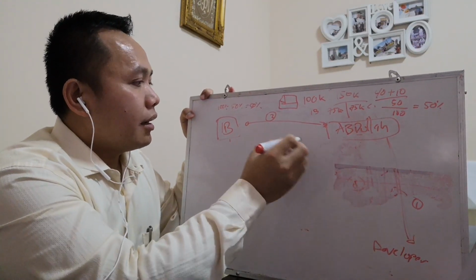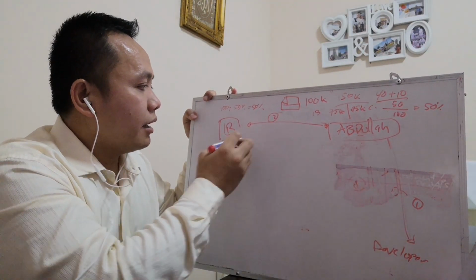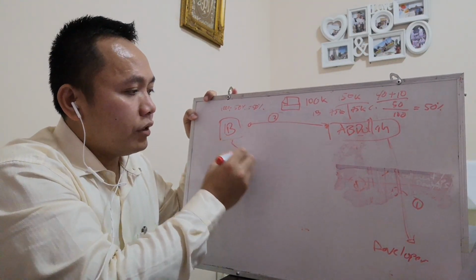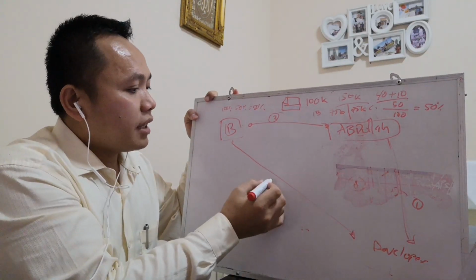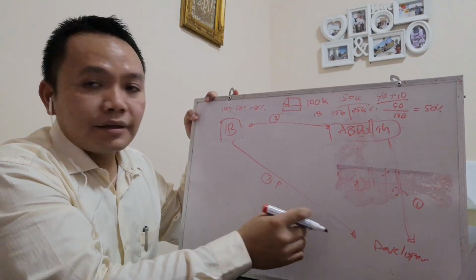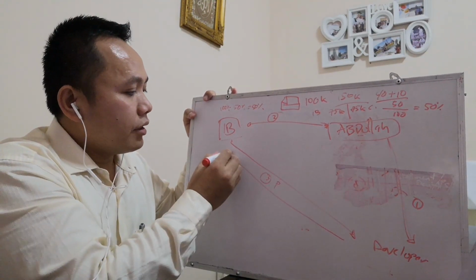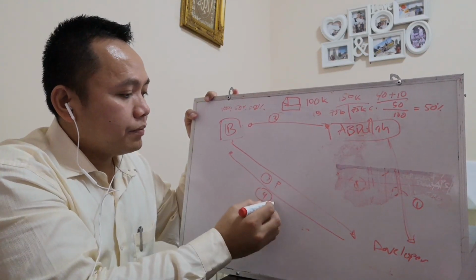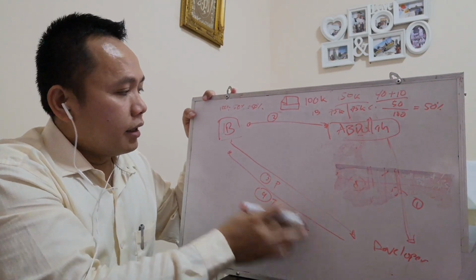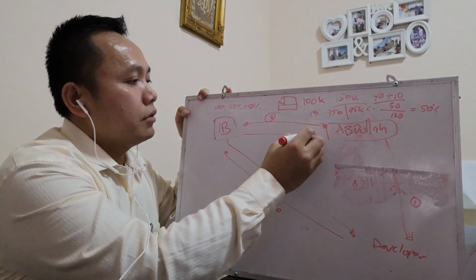So after identification of this property, what does the Islamic bank do? The Islamic bank will purchase this property directly from the developer, as identified and required by the customer. After transfer of ownership, the Islamic bank will sell this property to Abdullah.